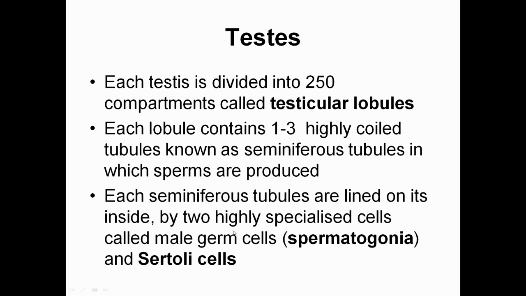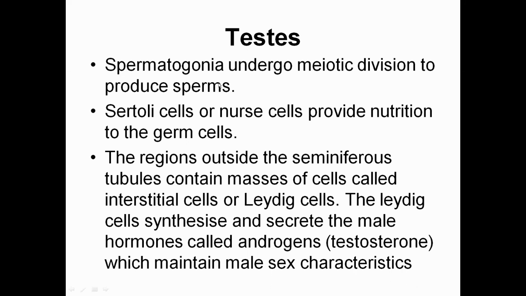Each seminiferous tubule is lined by two highly specialized cells, that is the male germ cell, spermatogonium, the mother cell, and Sertoli cells. Sertoli cells are the nursing cells. Spermatogonia produce sperm by meiotic division. Sertoli cells are the nurse cells, providing all sorts of nourishment to the developing germ cells. The region outside the seminiferous tubule contains masses of cells. These cells are referred to as what?